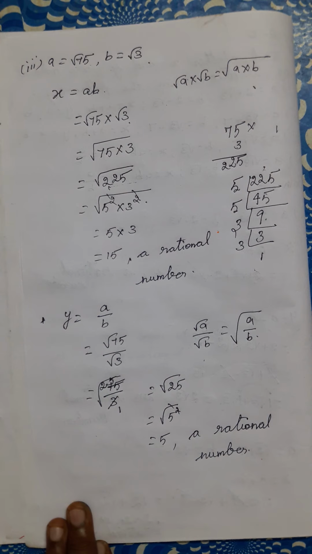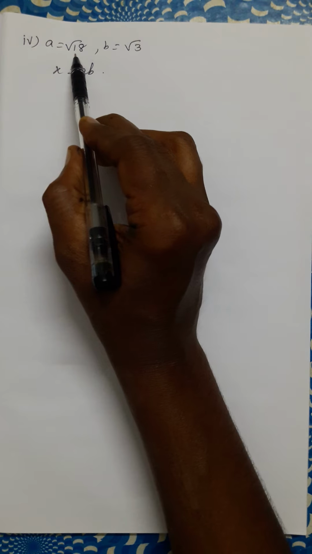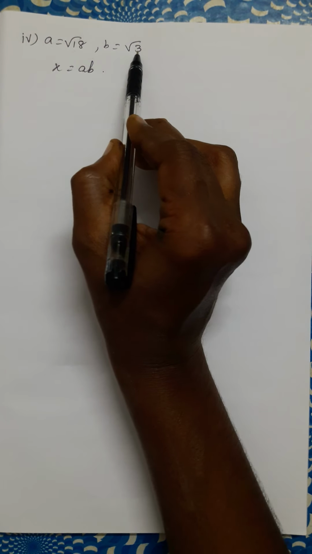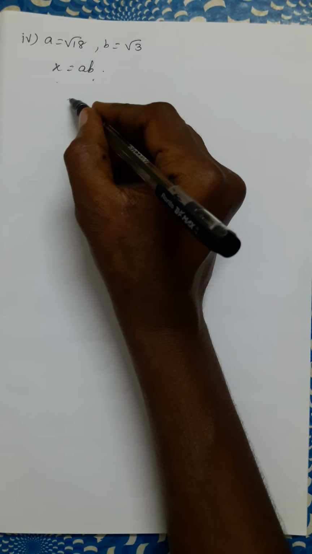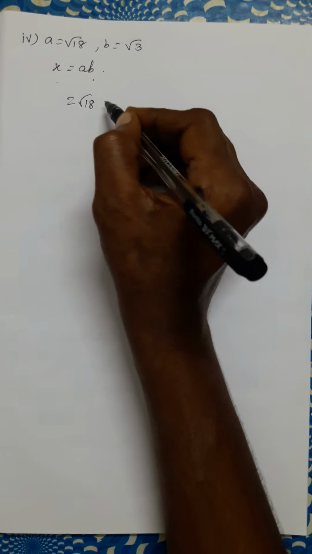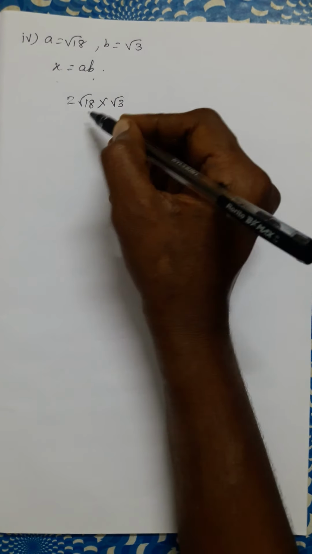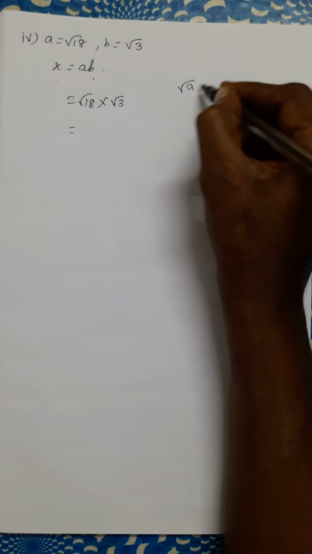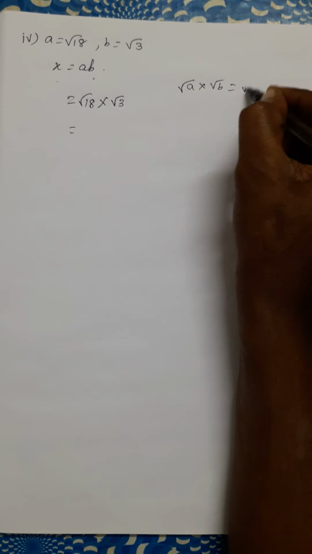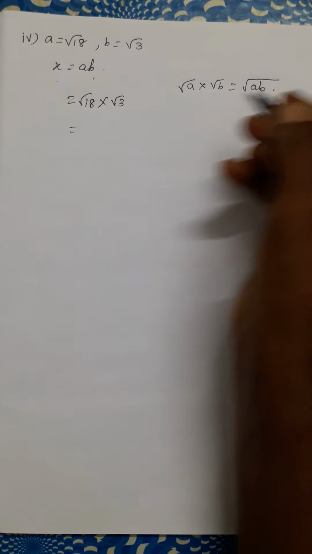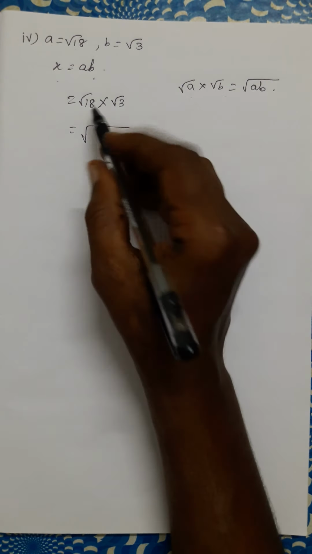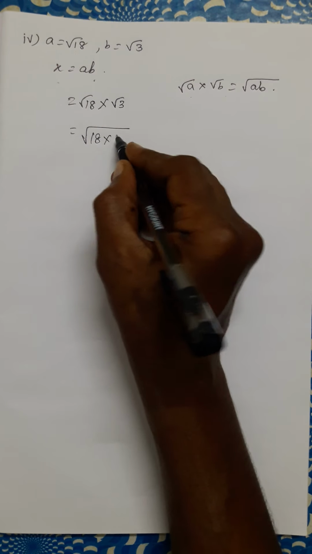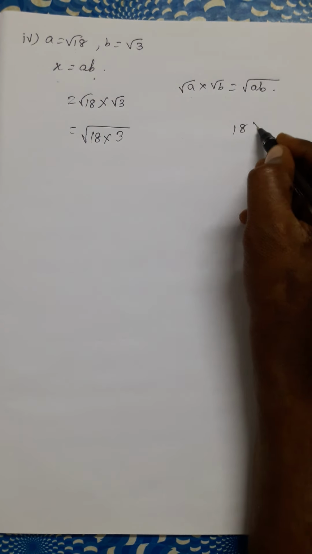Then we can go for the fourth subdivision. A is equal to root 18. B is equal to root 3. X is equal to AB. Substitute the A and B values. Root 18 into root 3. Root A into root B is equal to root of AB. When we use this property, 18 into 3.